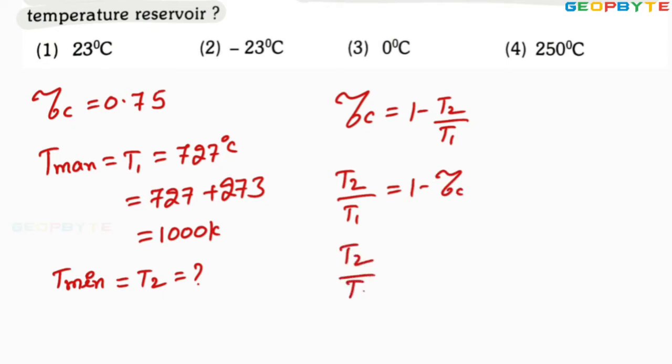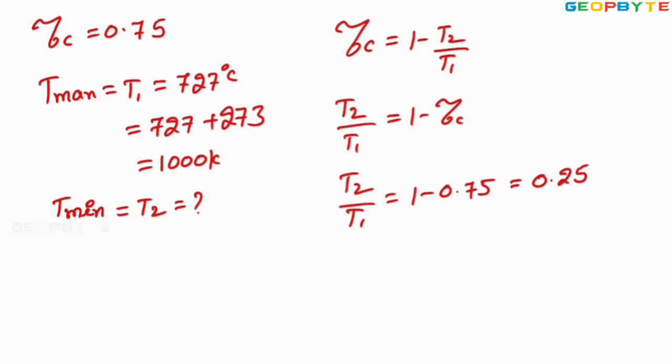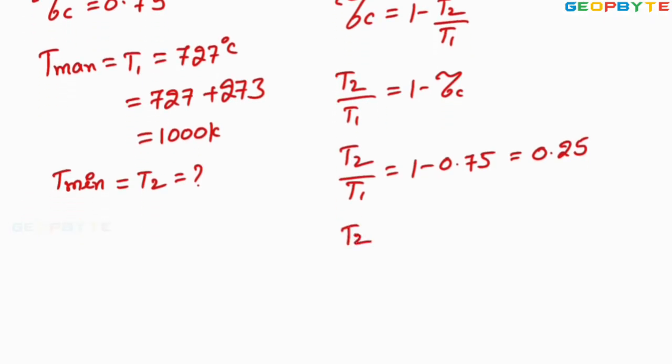So T2 by T1 is equal to 1 minus efficiency given 0.75, equal to 0.25. Then T2 by T1, which is 1000, equal to 0.25.